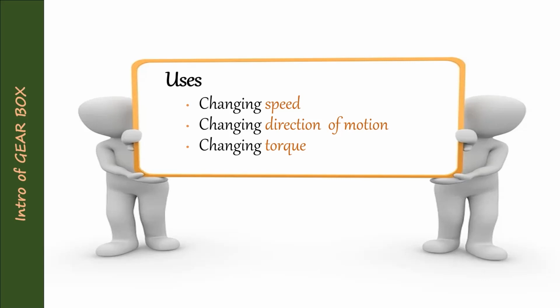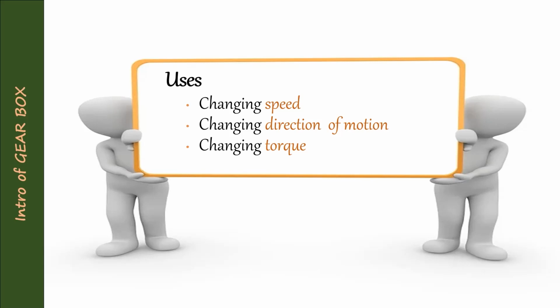So I want to reduce the speed and increase the torque. For that, I need the gearbox. For changing speed, changing direction of motion, and changing torque, you can keep in your mind SDT: S for speed, D for direction of motion, and T for torque.